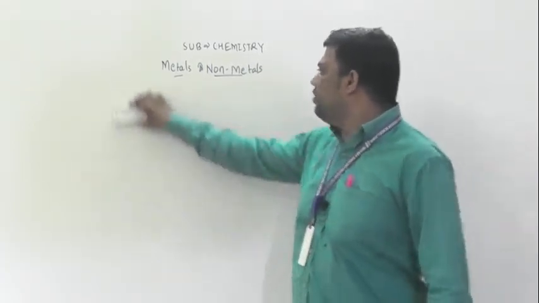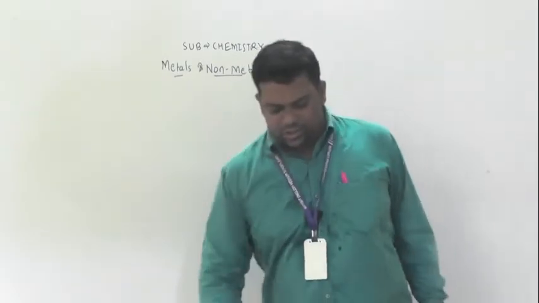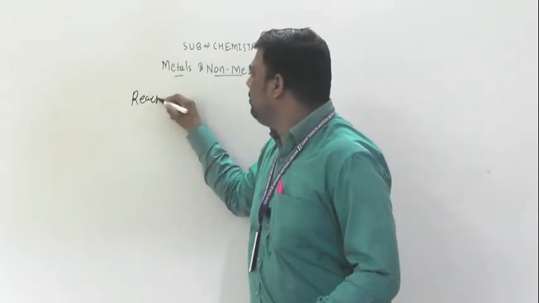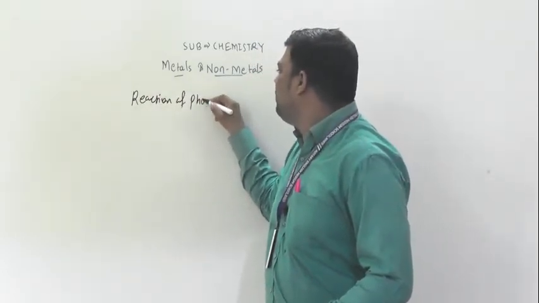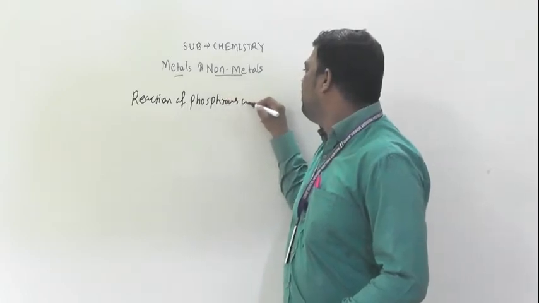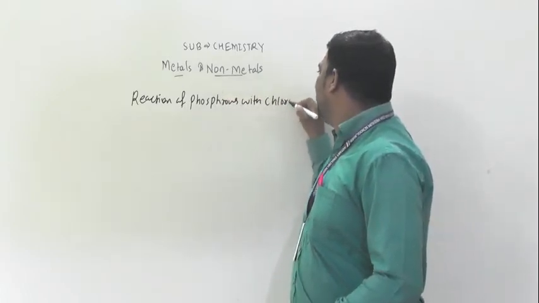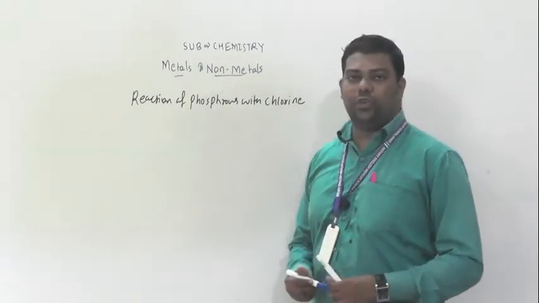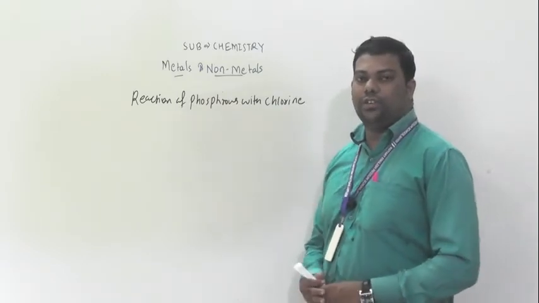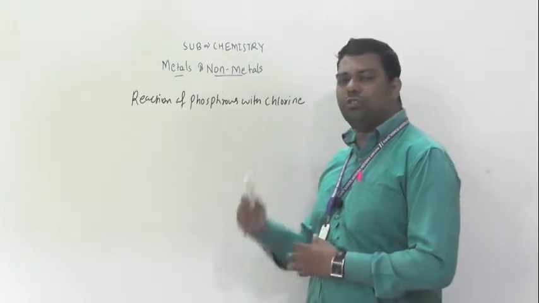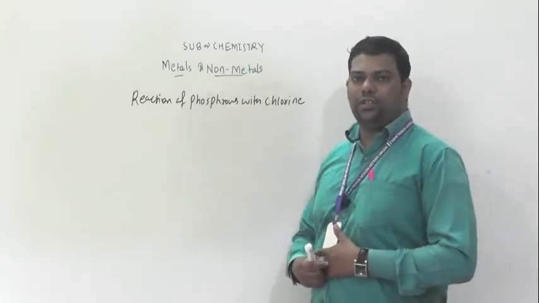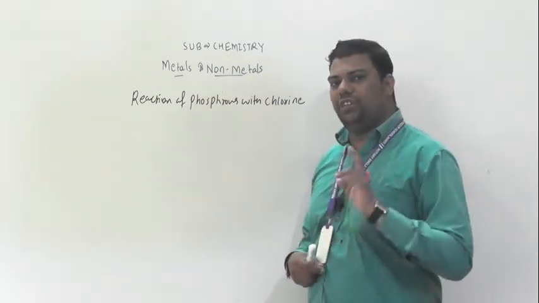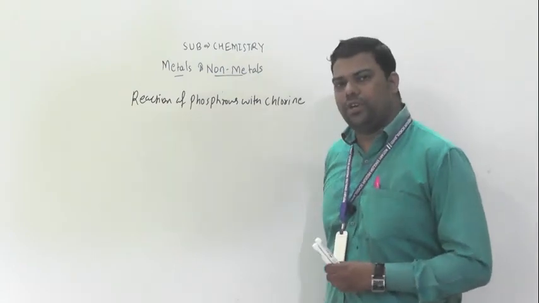I hope you understood all this. Now we will discuss the reaction of phosphorus with chlorine. As I already told, in the reaction of phosphorus with chlorine we get a variety of products. Basically, there are two possibilities of product, PCl3 and PCl5, when phosphorus reacts with chlorine.